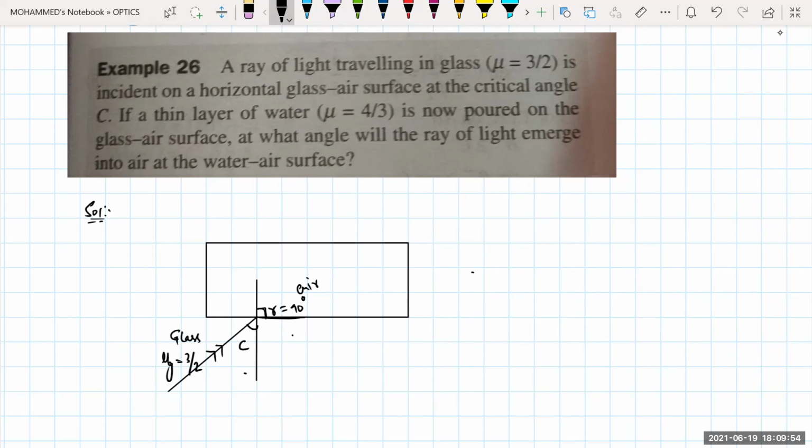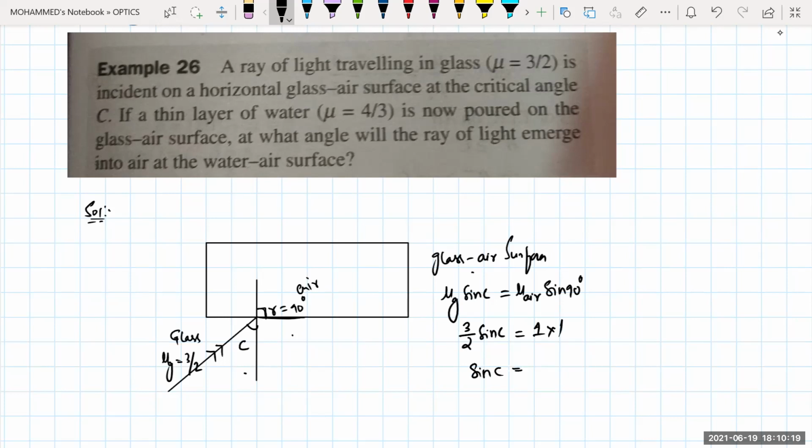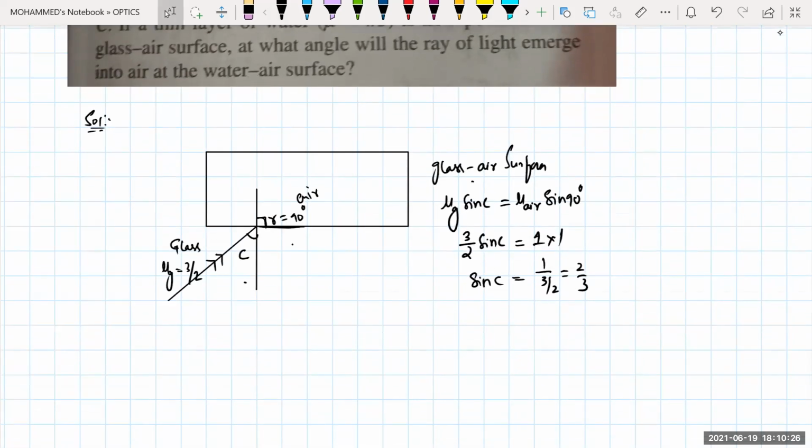Now if I'm talking about the glass and air surface, tell me Snell's law. The refractive index of glass into sin C will be equal to the refractive index of air into sin of the angle of refraction, which is 90 degrees. Glass is 3 by 2, so 3 by 2 into sin C will be equal to 1 into sin 90, which is also 1. That means sin C will be equal to 1 by 3 by 2, which becomes 2 by 3. This is for the glass to air interface, glass to air surface.